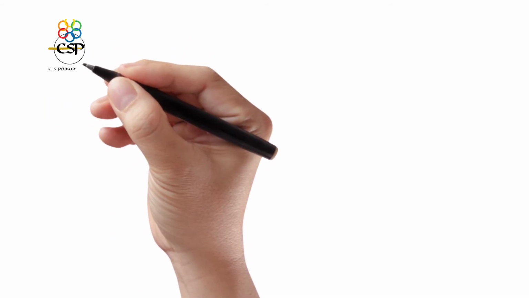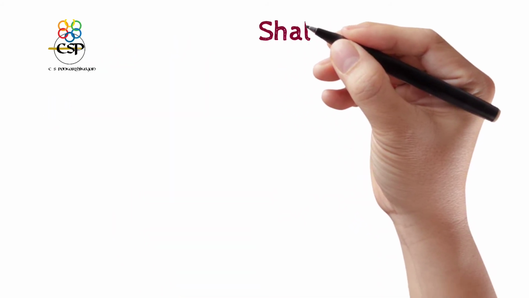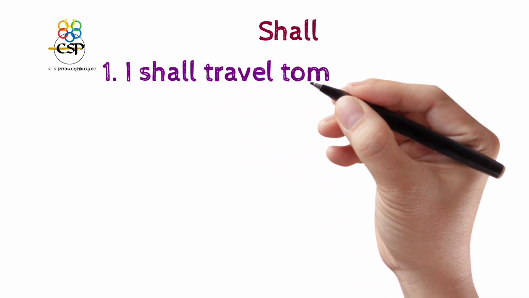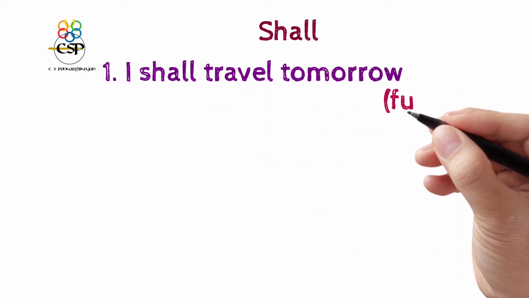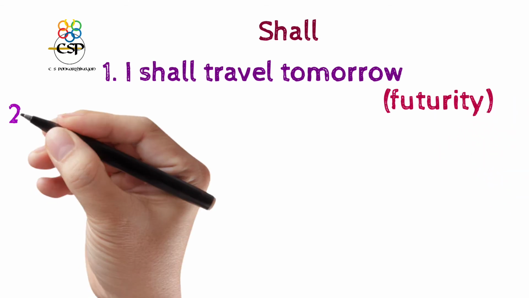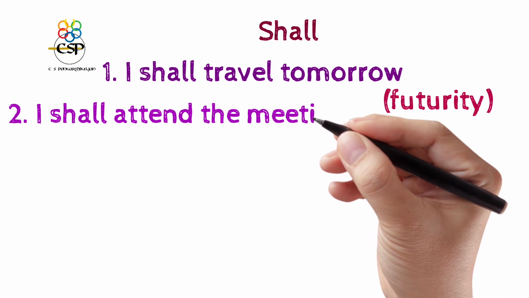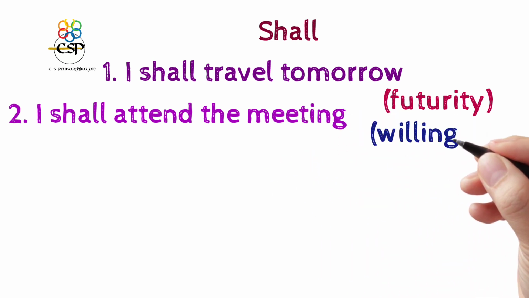The next word is shall. Shall is for willingness, futurity, intention, suggestion and insistence. For example, I shall travel tomorrow. It indicates a future event. And I shall attend the meeting. It is about willingness.